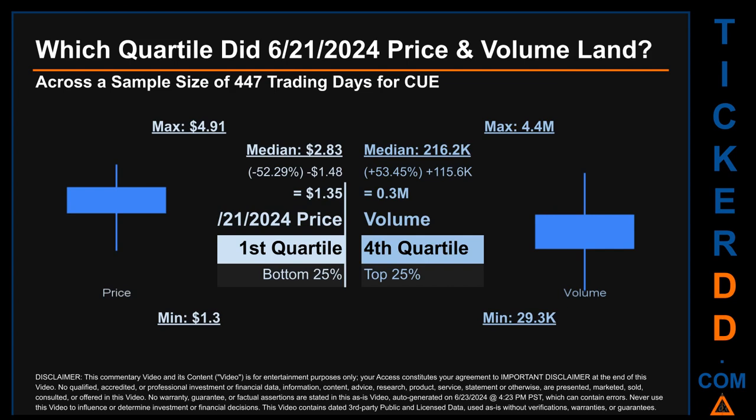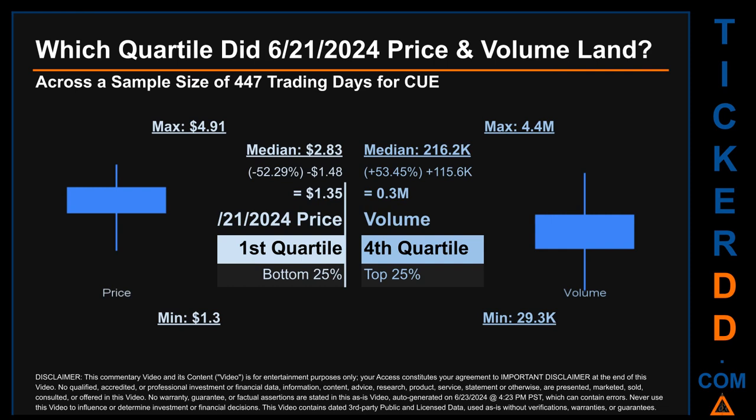Which quartile did June 21, 2024 price and volume land? Across a sample size of 447 trading days, the maximum end-of-day price for CUE was $4.91 while the minimum was $1.30. Within that price range, June 21, 2024 price, of $1.35, landed within the first quartile, meaning it was within the bottom 25% of all sampled end-of-day prices.